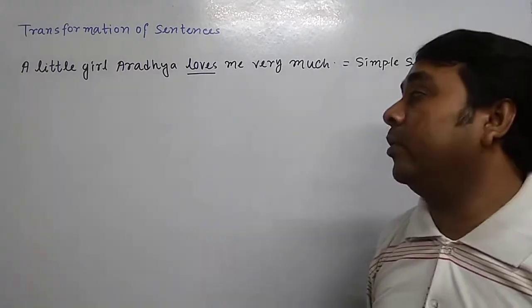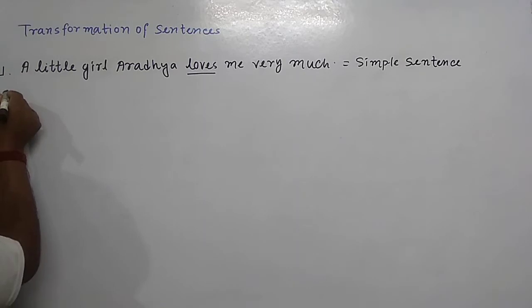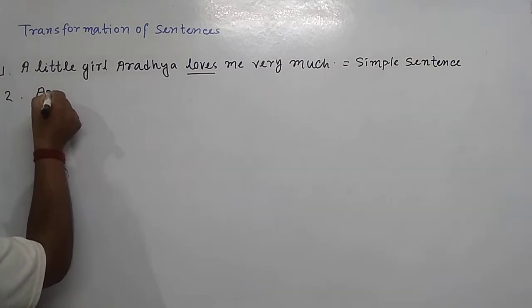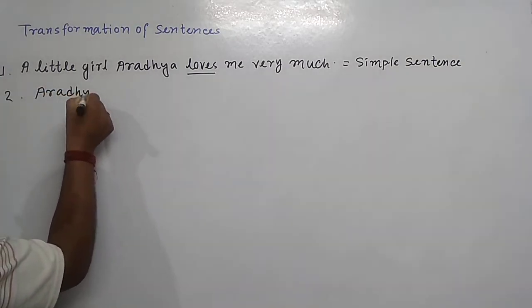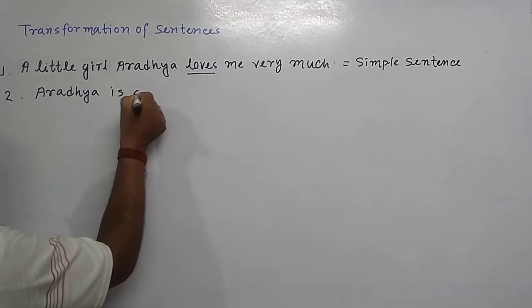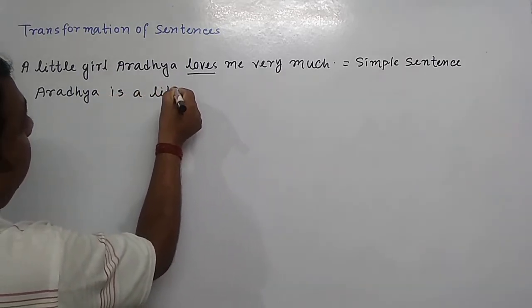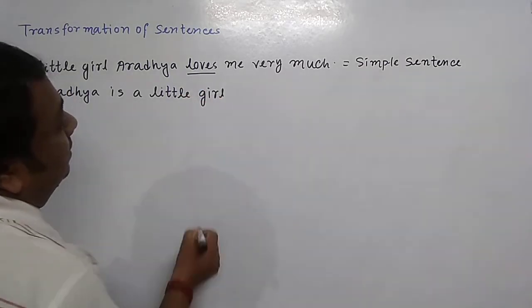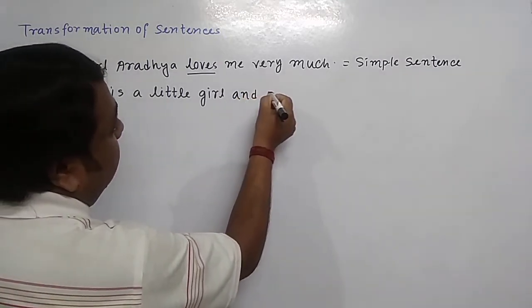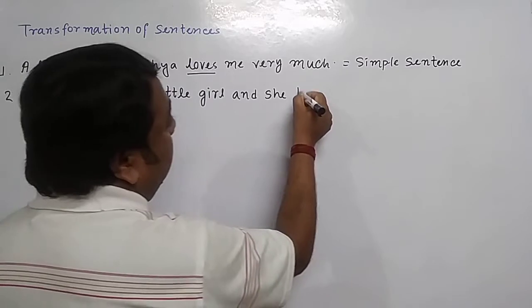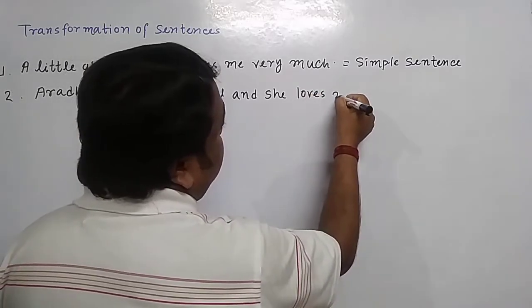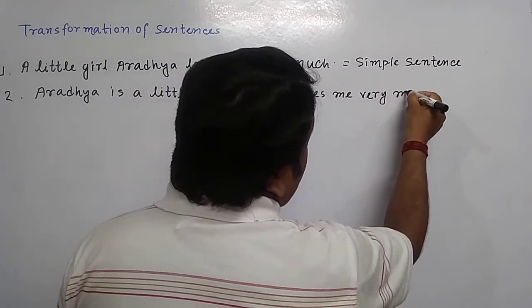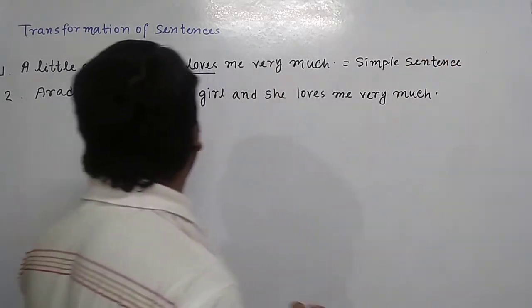I write a sentence, follow me. Aradha is a little girl and she loves me very much.